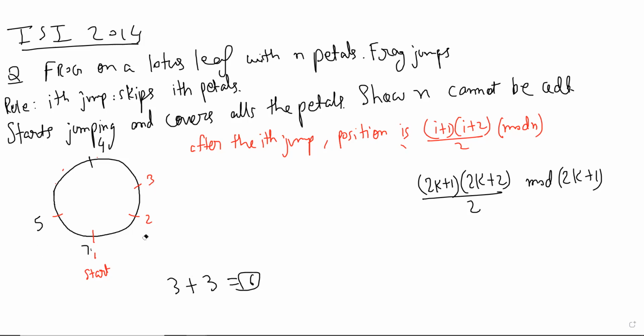It doesn't work. So let's call the petals 0 to n minus 1.